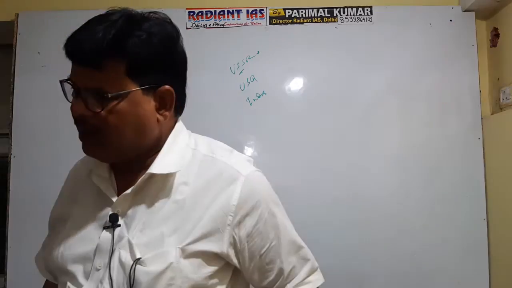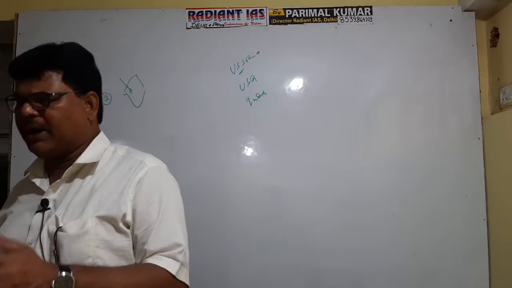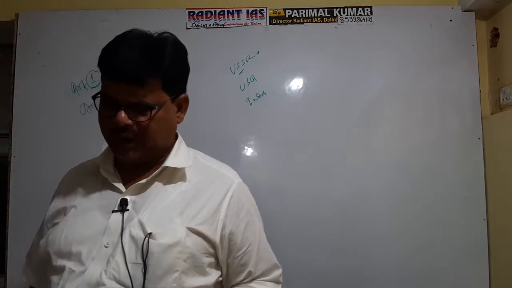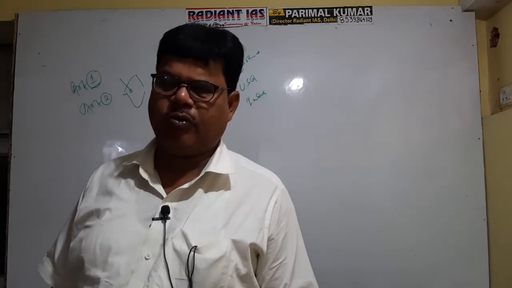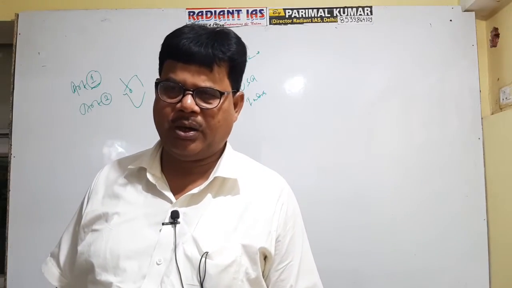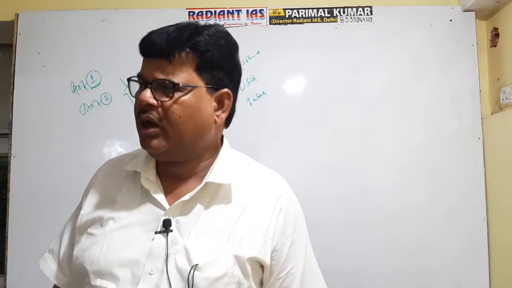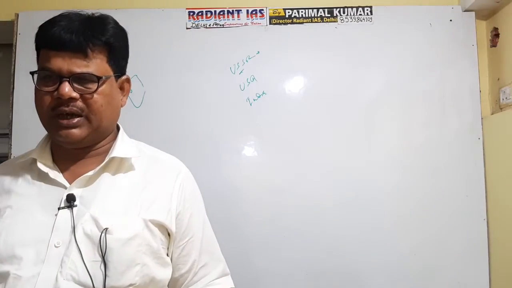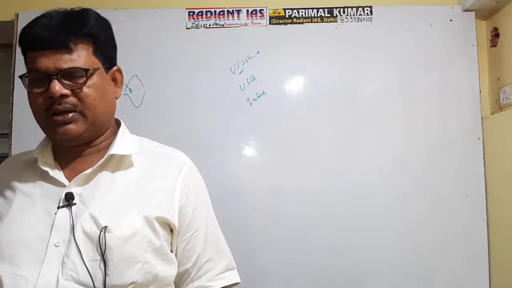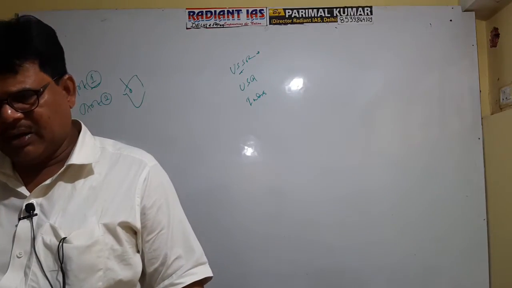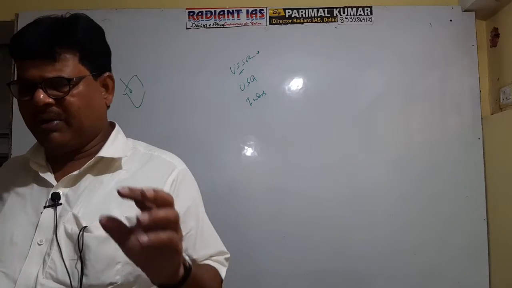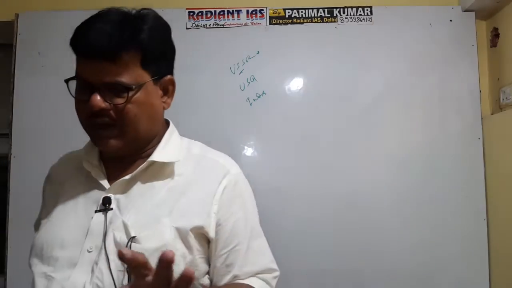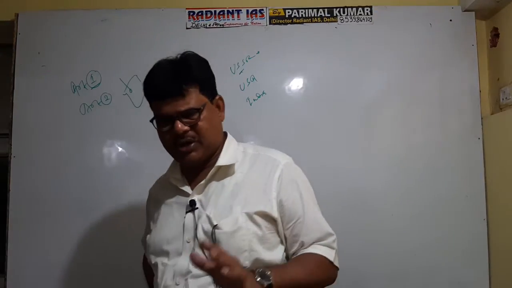It is clear now? Article 2 and Article 3 are general provisions. But under Article 4 of the Constitution, the Indian Parliament holds the right to make laws with respect to the provisions mentioned in Articles 2 and 3. That is clear, na? The law-making power is vested in the center.